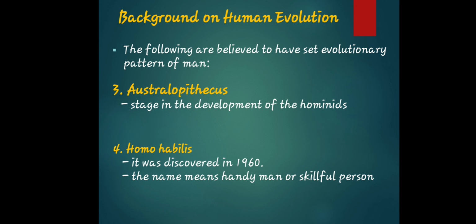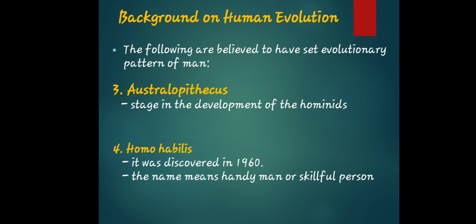Next, we have Australopithecus. It is a stage in the development of the hominids. What is this? A hominid is a member of the family Hominidae, or the great apes. Great apes, what are those? Orangutans, gorillas, chimpanzees, and humans, of course. A hominin is a member of the subfamily Homininae, as I've said. So it is particularly the gorillas, chimpanzees, and humans. So it excludes the orangutans.